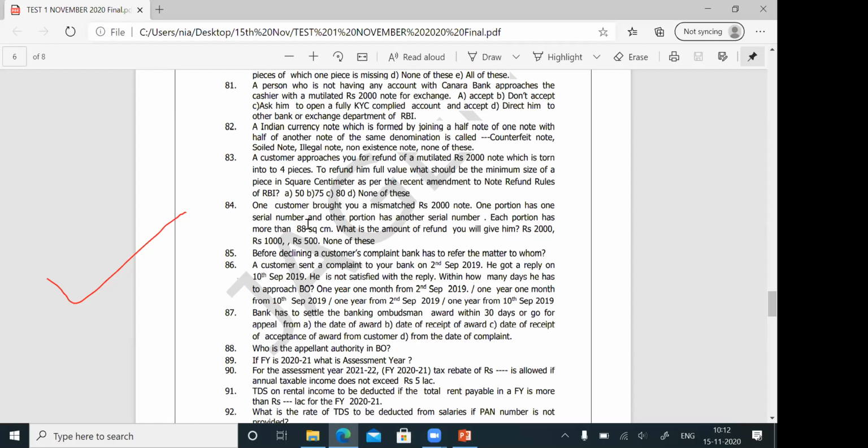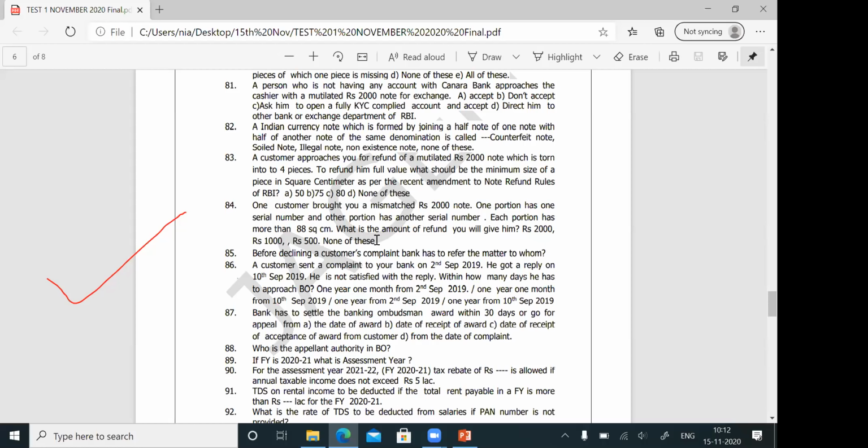You see again, this question. One customer has brought you a mismatched 2000 note, one portion has one serial number and another portion has another serial number. Each portion has more than 88 square centimeter. What is the amount of refund you will give to him? 2000, 1000, 500, none of this. Correct answer for question number 84 is none of this. The correct answer is 4,000 rupees.